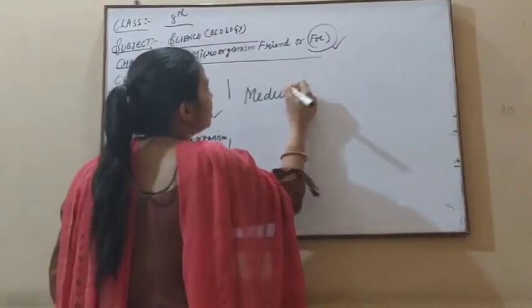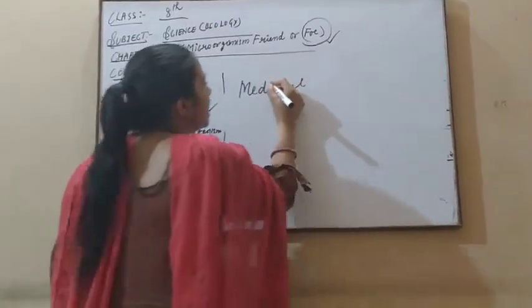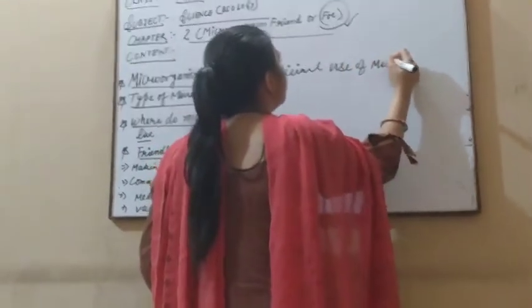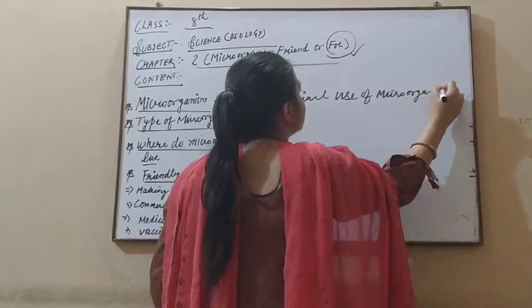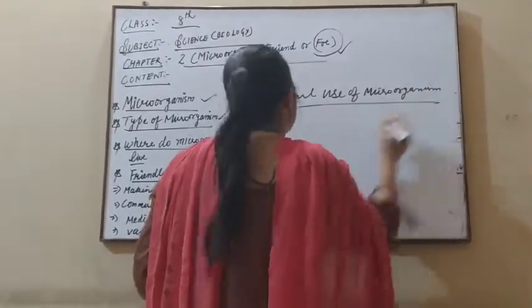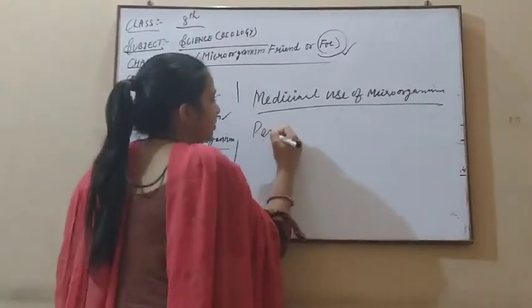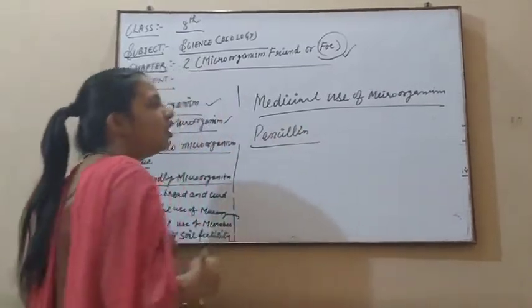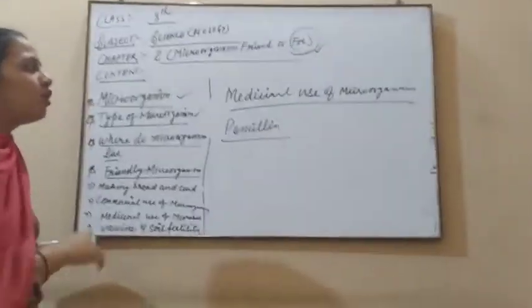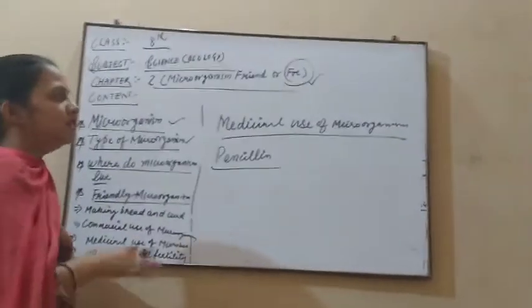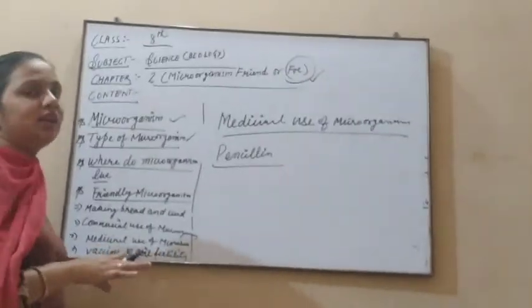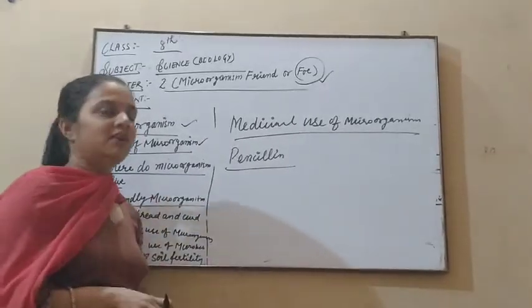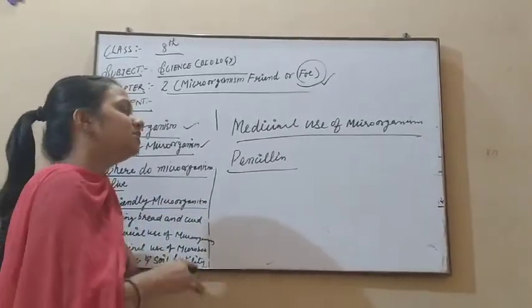All the medicines we use in our daily life are also made with the help of microorganisms.